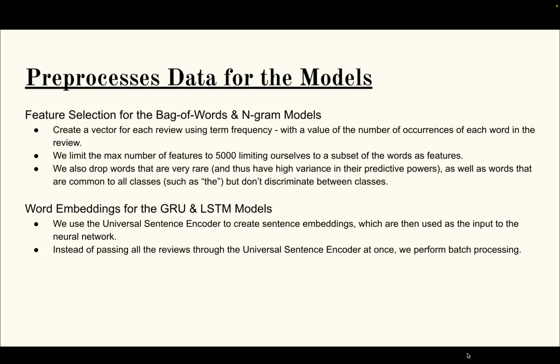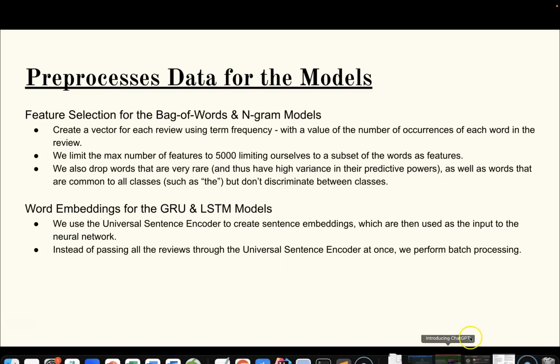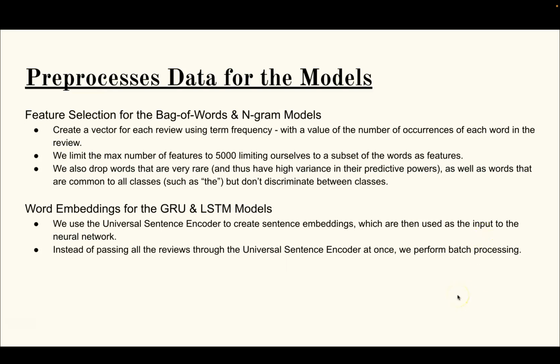And we also drop words that are very rare or very common depending on their variance, so we don't discriminate between the classes.